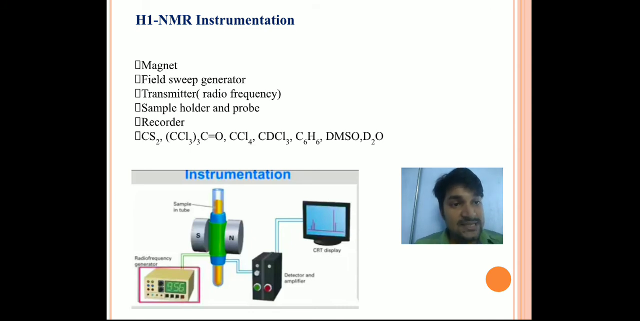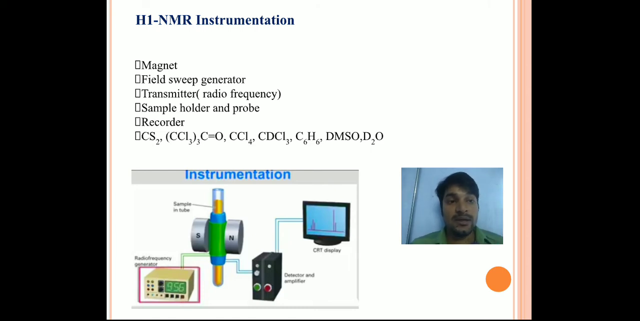Now, this sample you pour into a holder or a probe, and you place it in between the north-south pole. If you look at the instrument, there is a high strength magnetic field, which is the north pole and south pole. In between that, you use a transmitter. That transmitter provides the electromagnetic radiation.